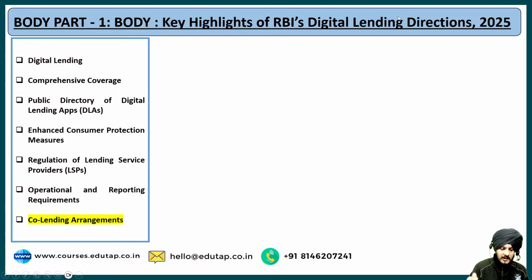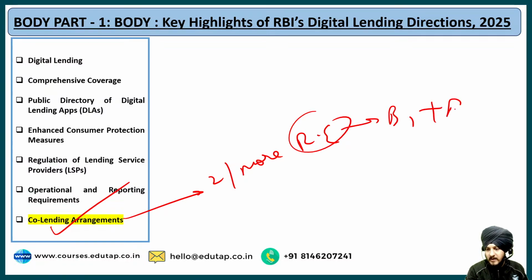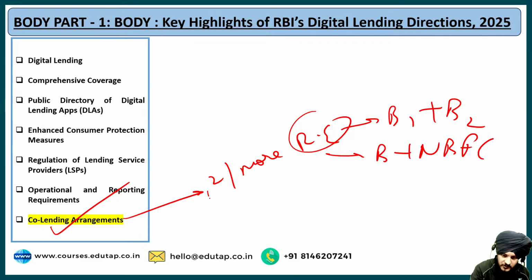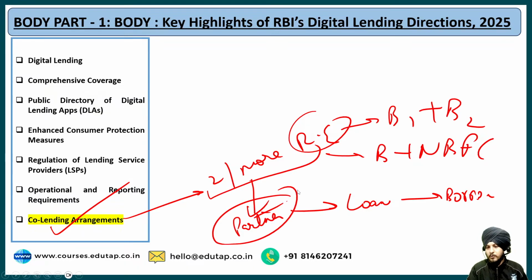Now the last point is regarding the co-lending arrangement. Co-lending arrangement basically means when two or more regulated entities, it can be bank 1 plus bank 2, or it can be a bank plus an NBFC also. Fine. Different kinds of regulated entities. So co-lending means when two or more regulated entities come together, partner together, and offer the loan to the borrower. Fine. This is what we understand by the co-lending arrangement.